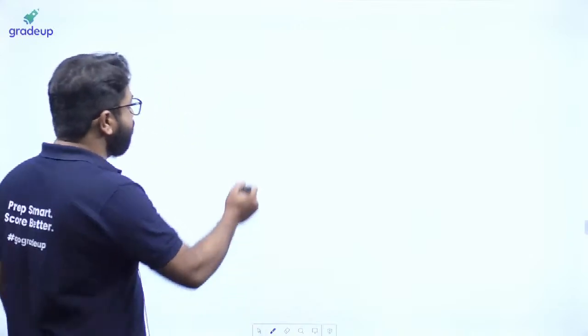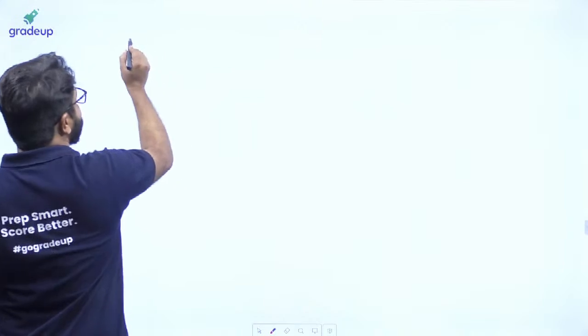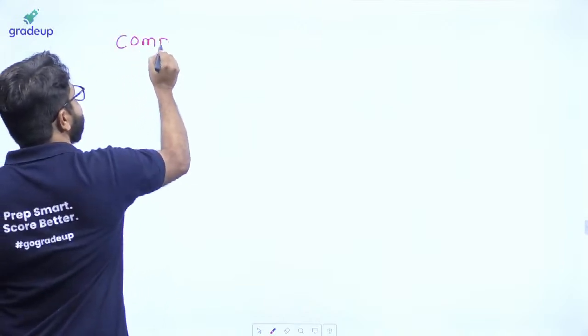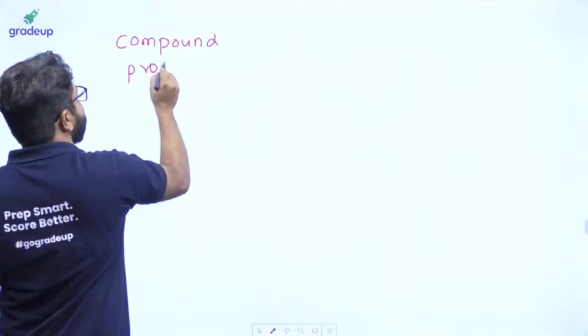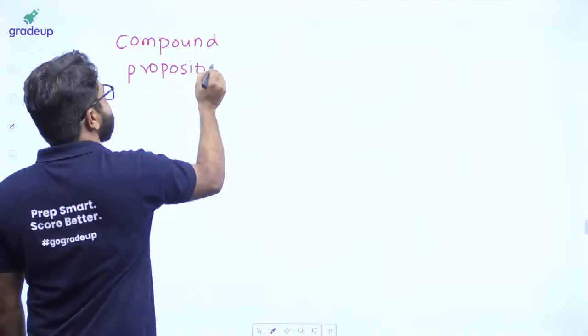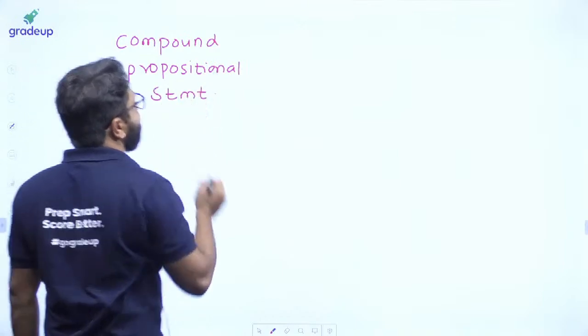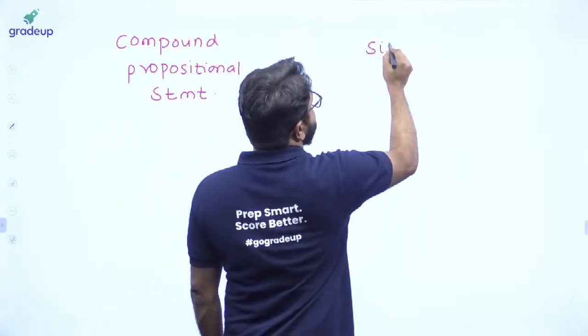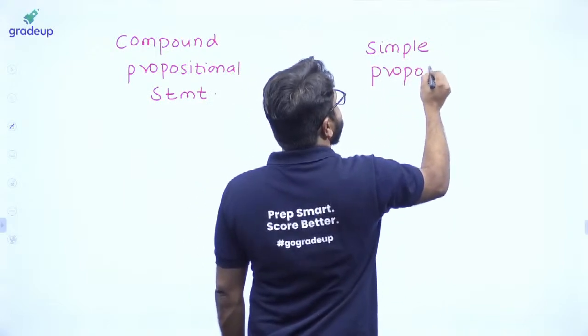Now see, suppose you will have a compound propositional statement. Here I will write compound propositional statement, and here simple propositional statement.